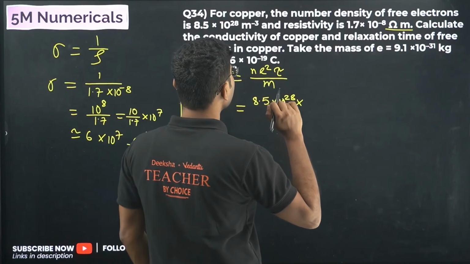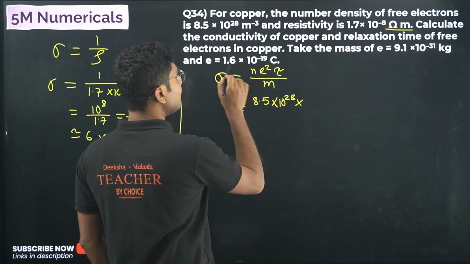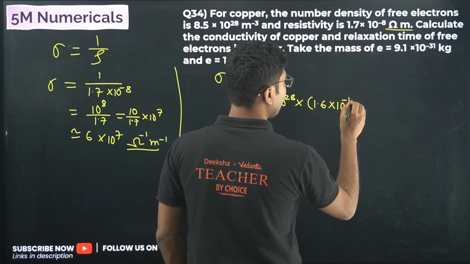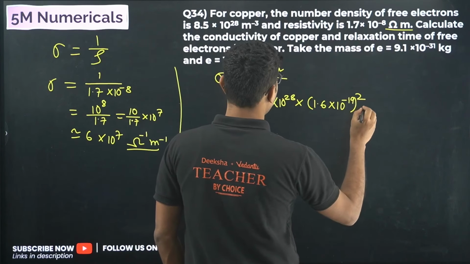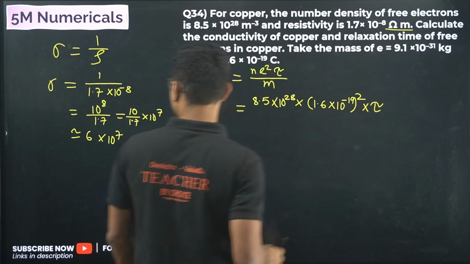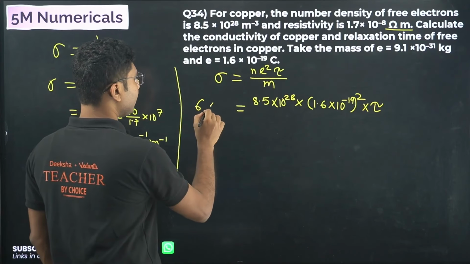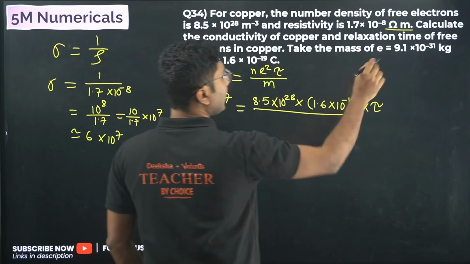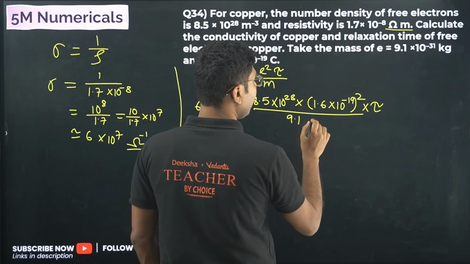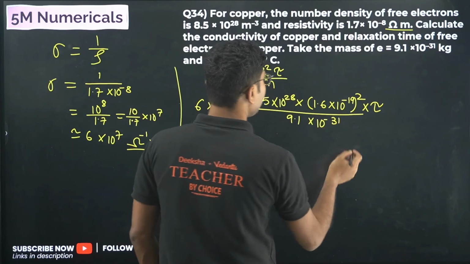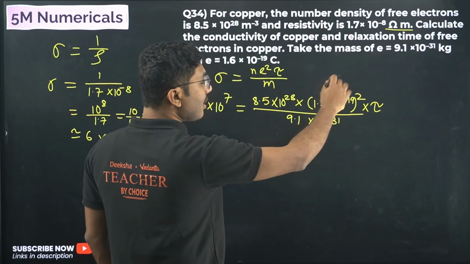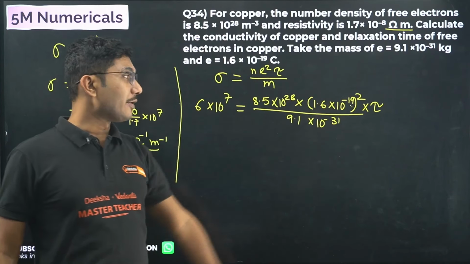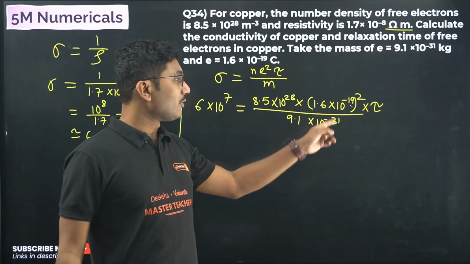So 8.5 into 10 to the power of 28. e square means this square, 1.6 into 10 to the power of minus 19 whole square. Tau we are trying to calculate. So this value we have known, 6 into 10 to the power of 7. Exact value I will tell you in a while. Mass of electron is 9.1 into 10 to the power of minus 31. So you have to cross multiply and square this, but while squaring be careful. Here we have 10 to the power of minus 19 whole square, that means it will be 10 to the power of minus 38. This one will go up and become plus.